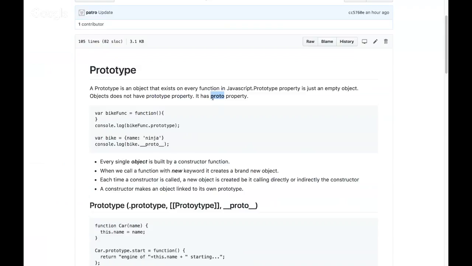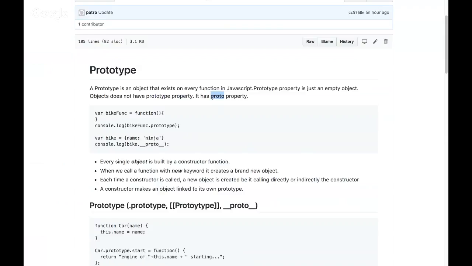And this underscore underscore proto is pretty long to explain, which is why the other name for it is dunder proto. Prototype is nothing but an object that exists on every function. It's a blank, empty object.